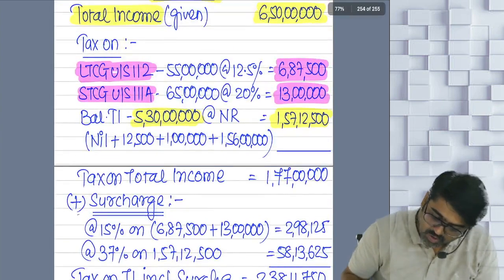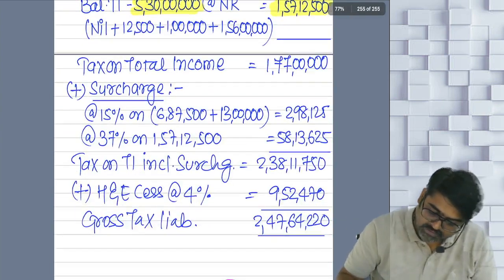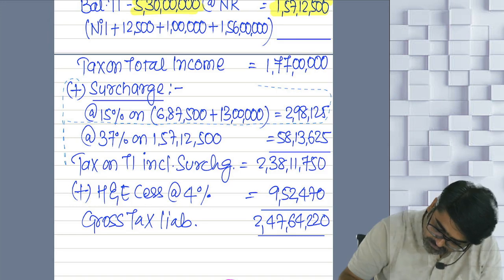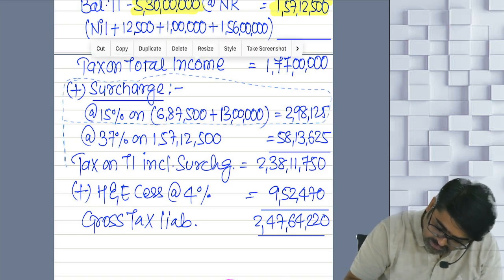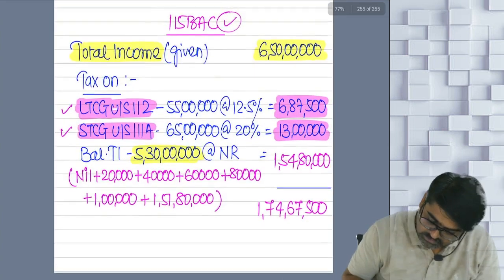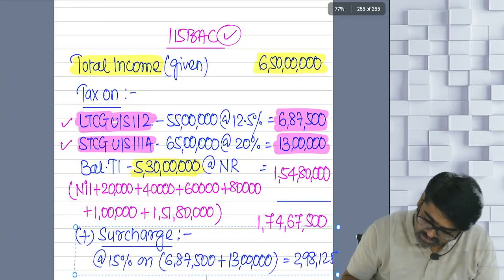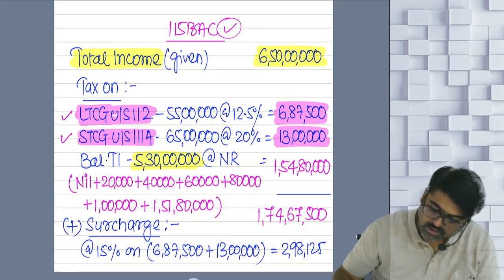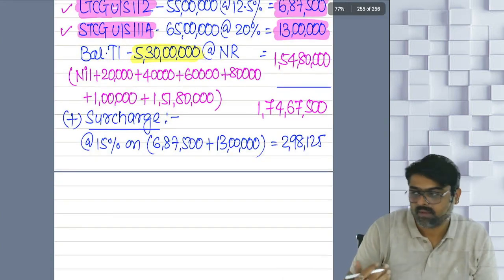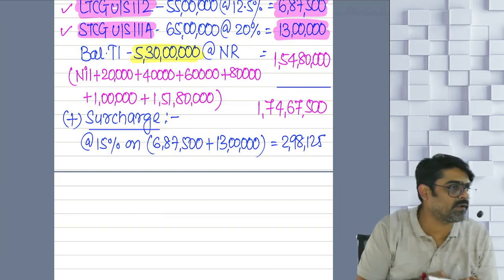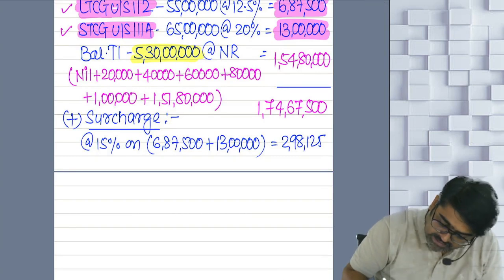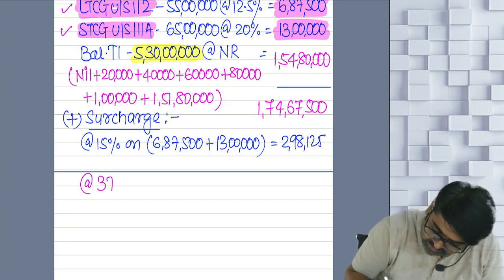Can I say on my long term gain and short term gain, the surcharge will remain same? Yes or no? This will remain same. Copy, paste. The tax on my long term gain and short term gain, on that tax, the surcharge cannot be more than 15%, whether I follow 115 BSc or I don't follow 115 BSc. Now, will I pay surcharge at the rate of 37% now?